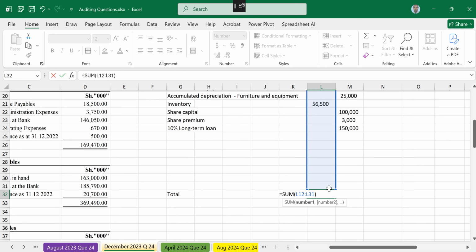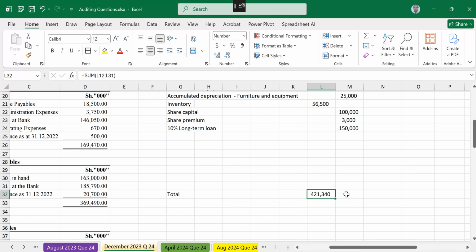Enter. This is 421. This other side is cost not balancing. This one will not. If you drag across, this will not. So just drag across. This is 305,500. Now the difference is retained earnings. The difference here is retained earnings.